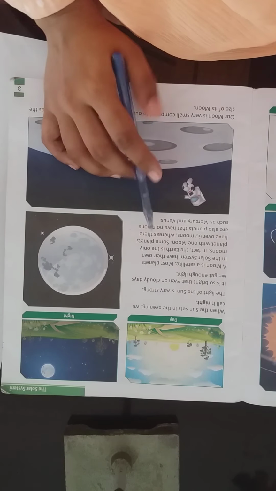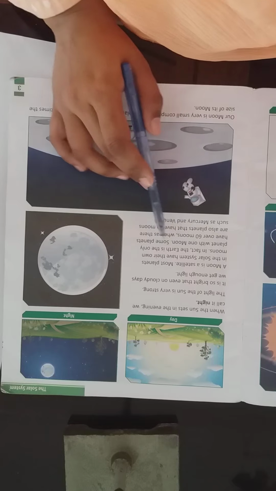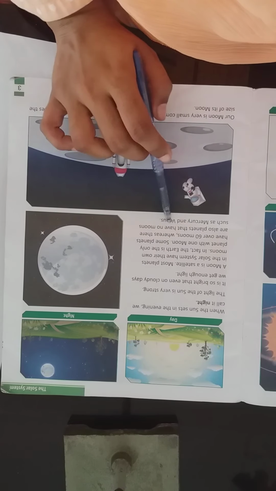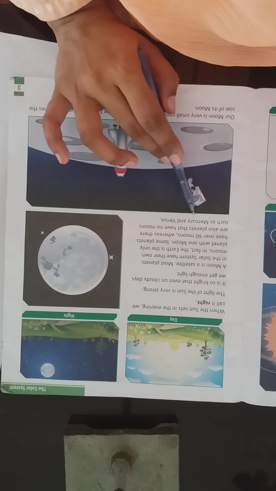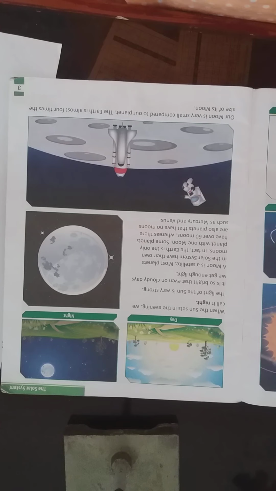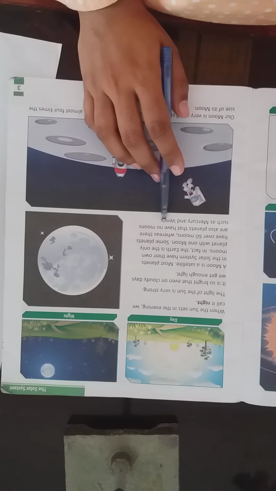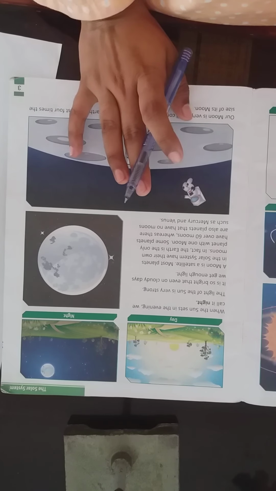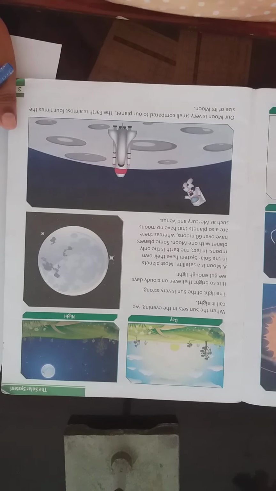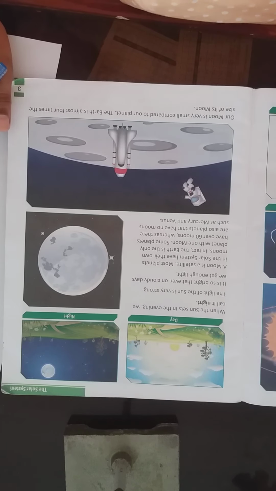बाकी there are many other planets which have various moons. For example, some planets have over 60 moons, whereas there are also planets that have no moons, such as Mercury and Venus. Some planets have a lot of moons, and there are also some planets which have no moon. For example, Mercury and Venus have no moons. इनके पास कोई भी सैटेलाइट यानी कि कोई भी मून मौजूद नहीं है.